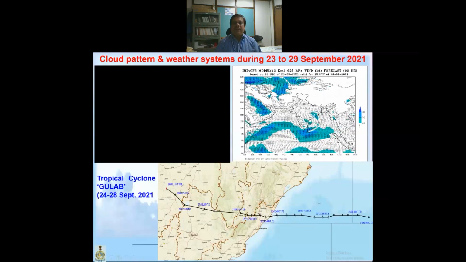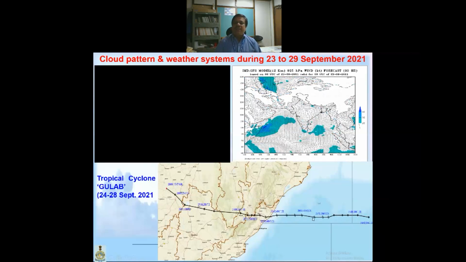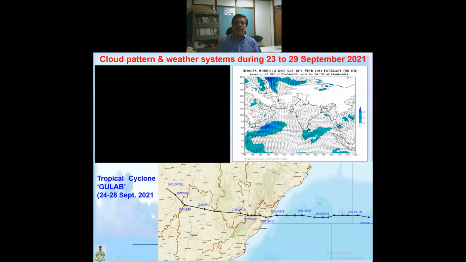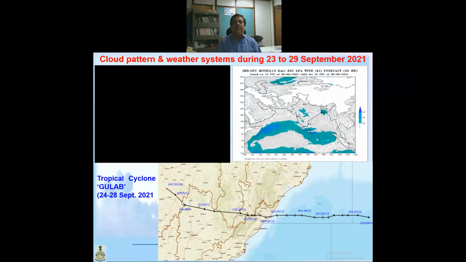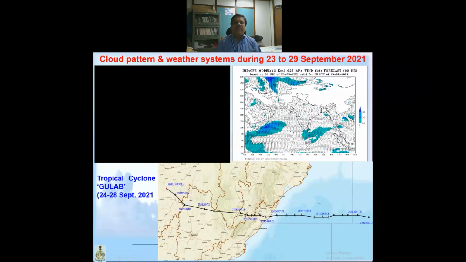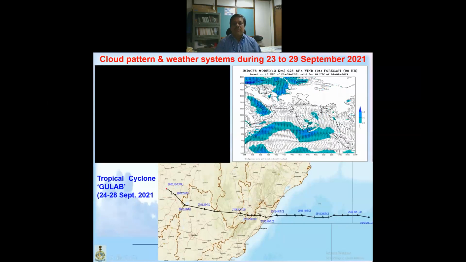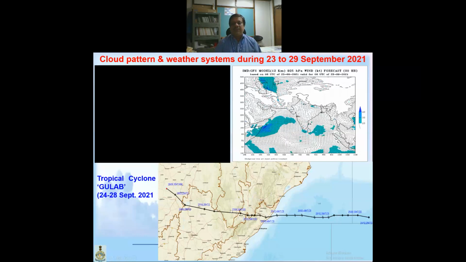Then throughout its whole lifetime, it moved nearly westward and continued till 28th morning, and then it took a northwestward turn and moved towards the Madhya Maharashtra and Vidarbha region.